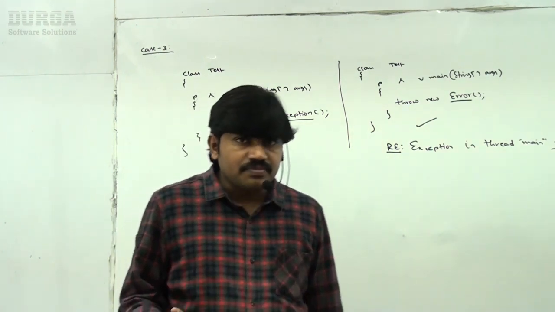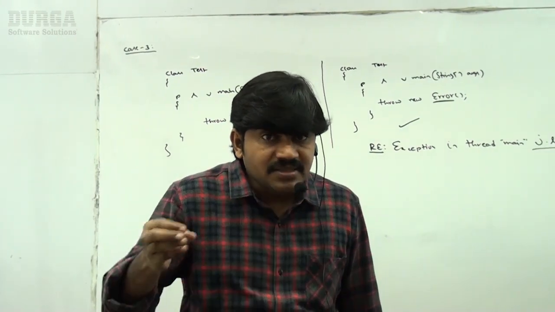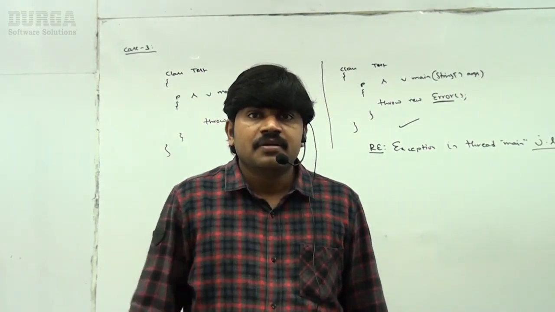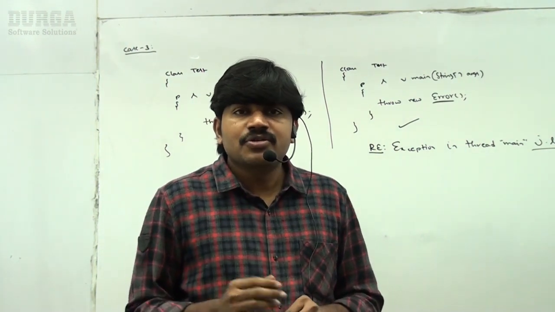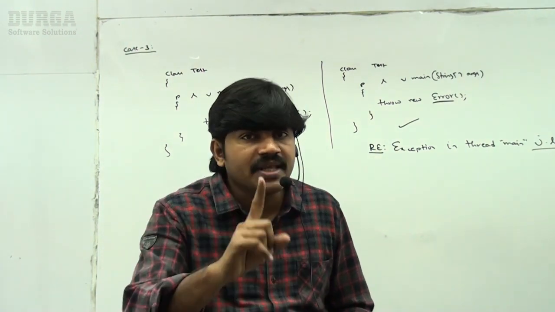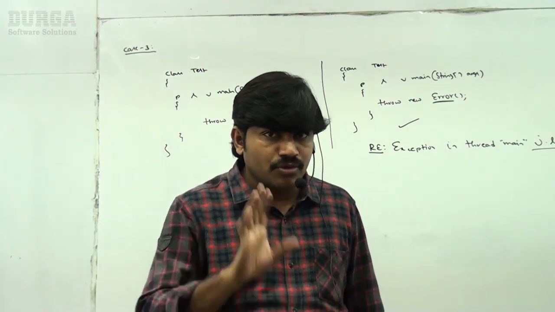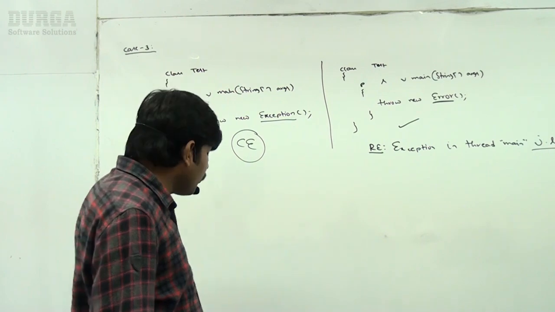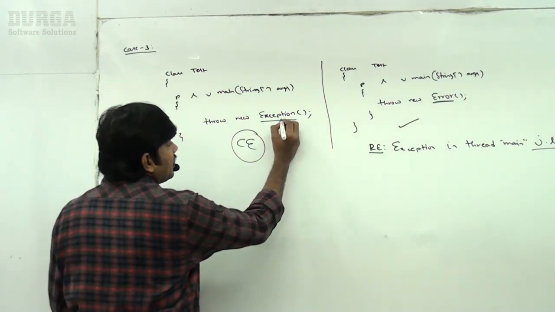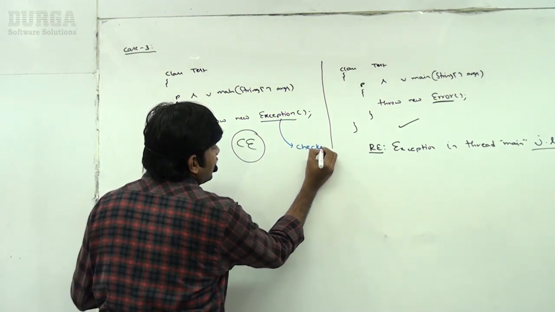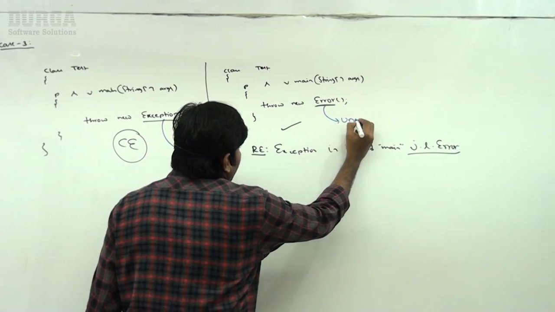In our program, if there is any chance of raising a checked exception, compulsory we should handle it either by try catch or by the throws keyword. If we are not doing it, immediately we will get a compile time error: unreported exception must be caught or declared to be thrown. Now observe, the problem here is that exception is a checked exception, but error is unchecked.